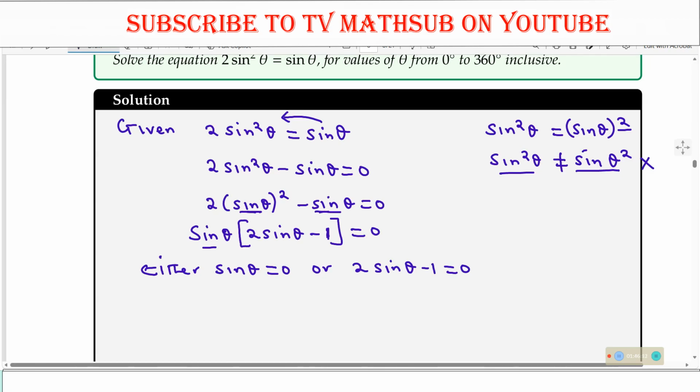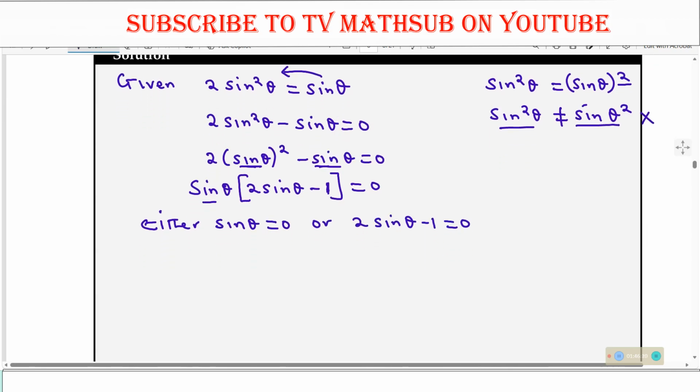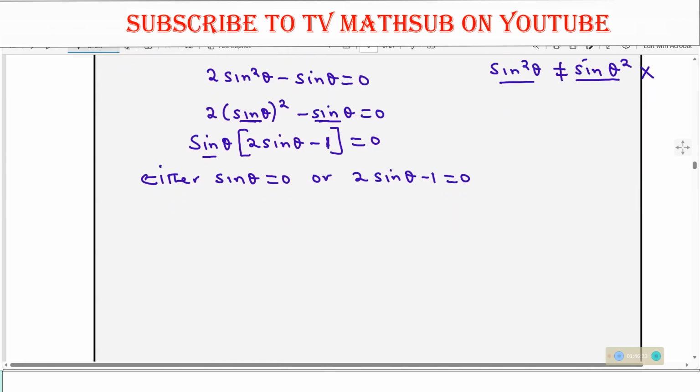Yes. Now, from here, you have sine theta equal to 0 and 2 sine theta minus 1 equal to 0. So what we do here is to consider first sine theta equal to 0. So what will be theta? Theta is sine inverse of 0. But what is sine inverse of 0?